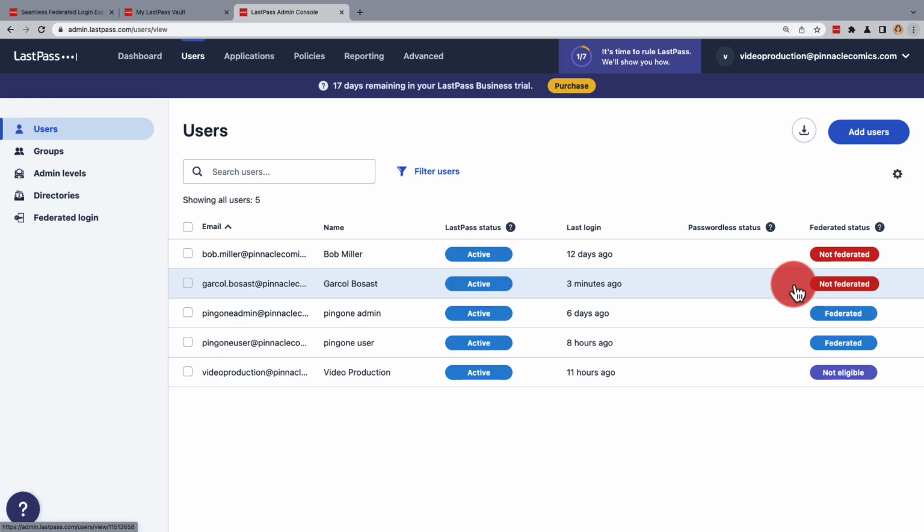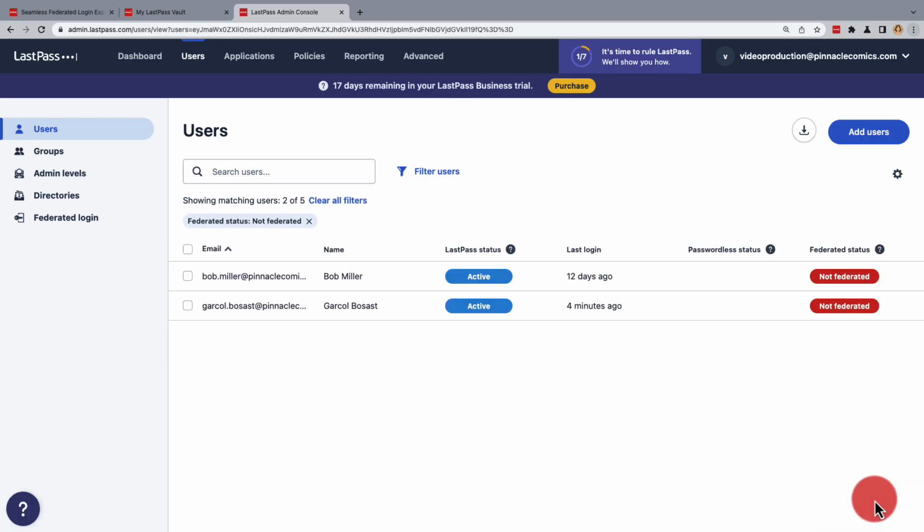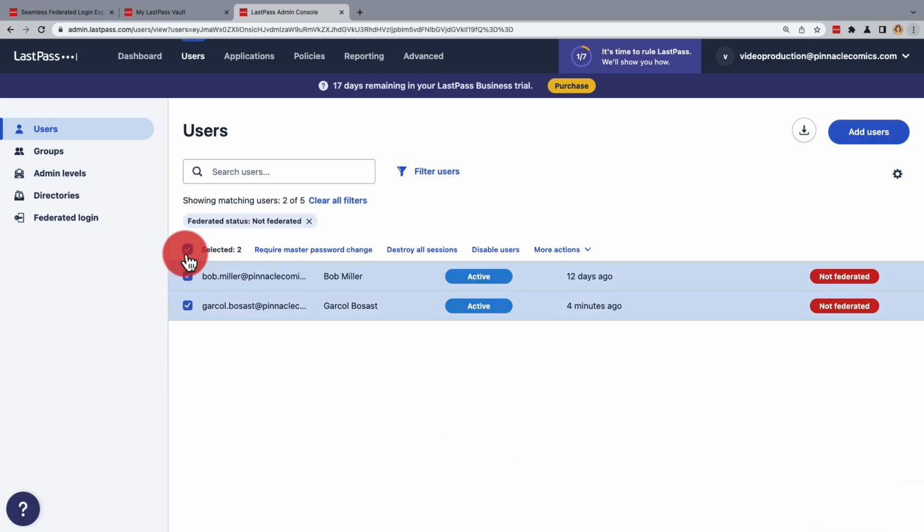If you want to refederate all non-federated users, then under Users, you'll need to use the option to filter users. Filter them by their federated status by checking Not Federated, apply the filters, and then select Everyone. If everyone selected is set up for federated services, then from More Actions, you can choose Enable Federated Login.